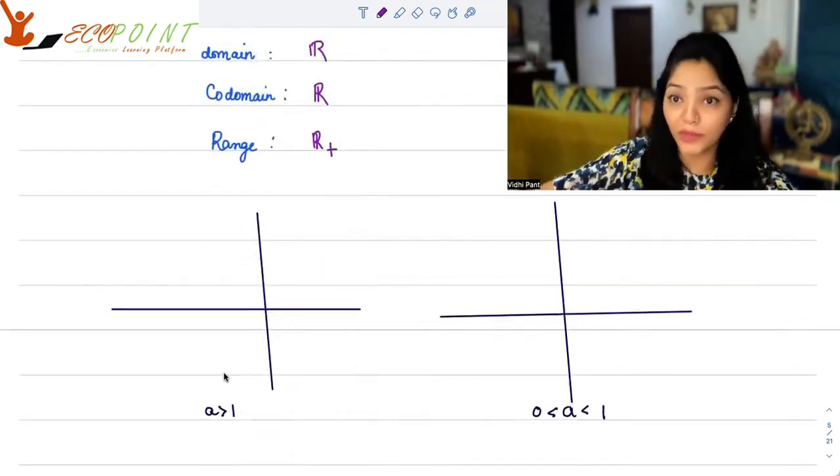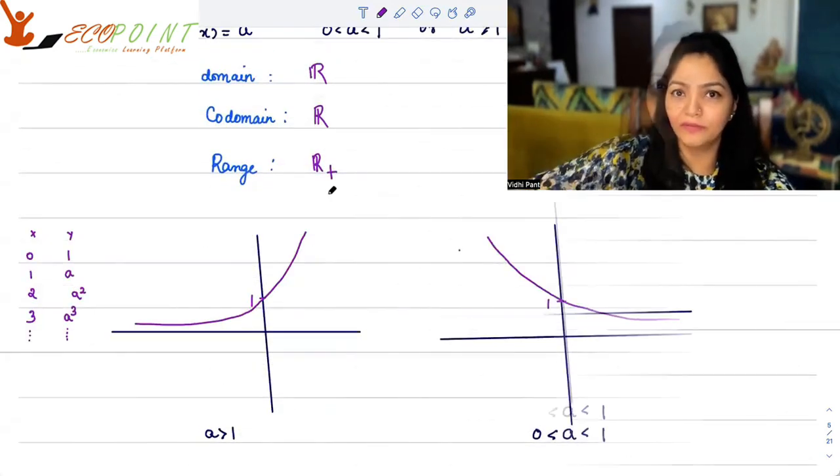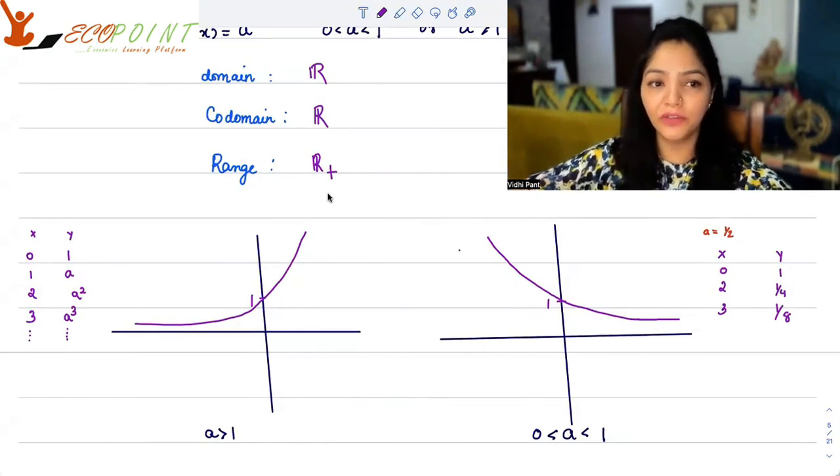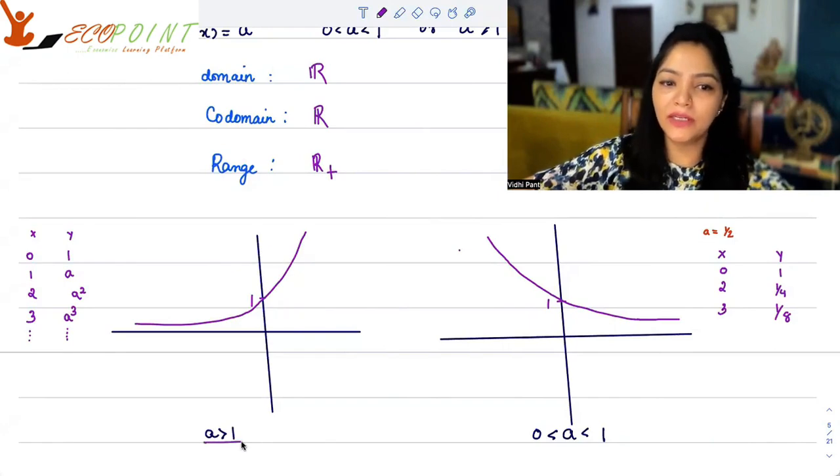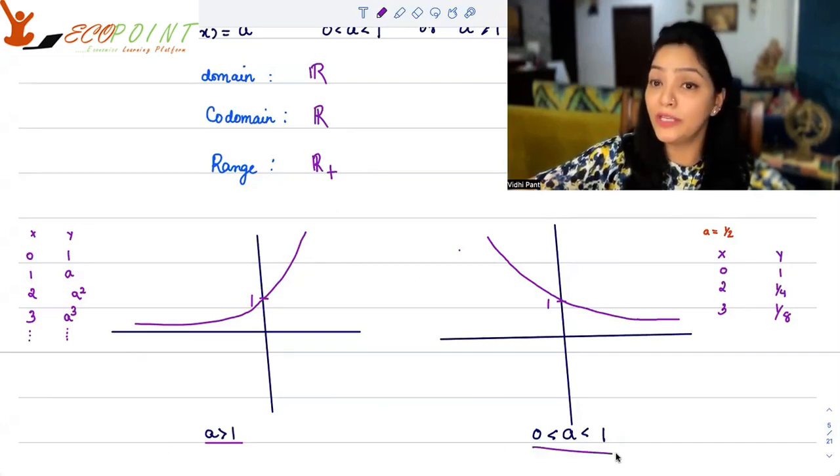In fact, why don't we just graph this kind of function? I've just tried to represent it graphically for you. You can take a value of a. The first graph represents when a is greater than 1. You can think of 2, 3, anything feasible for you. When x is equal to 0, you will definitely get 1 only. So the cut that you find will be at 1, and the graph will move like this. When a is between 0 and 1, this is an important point that I wanted to make so that some things are very clear in your head.